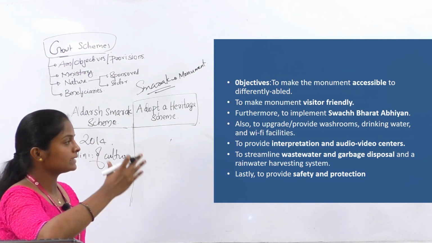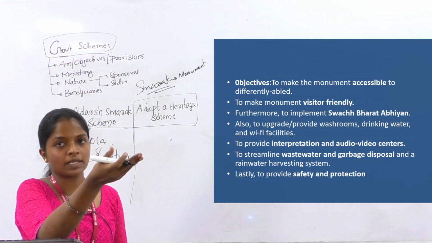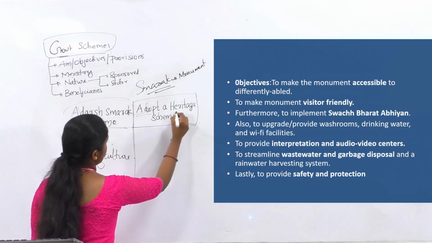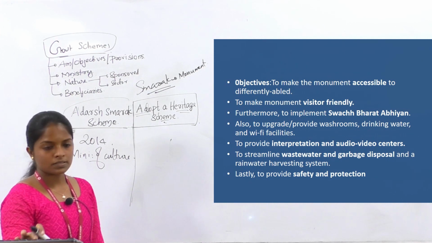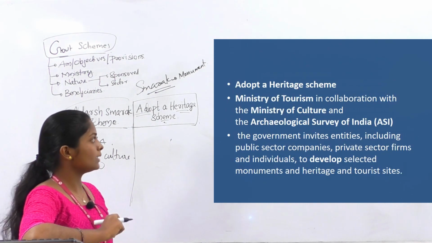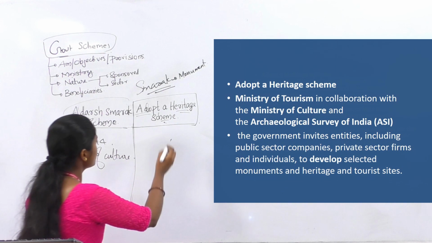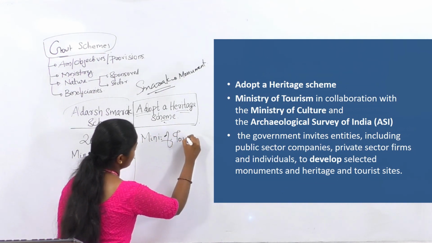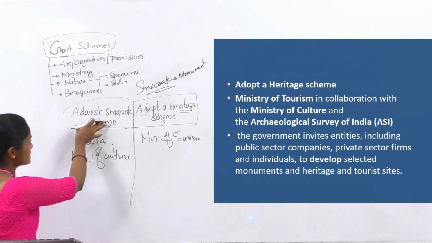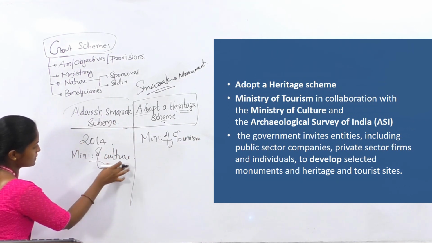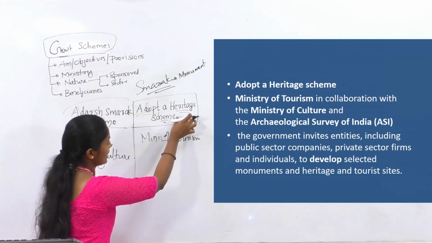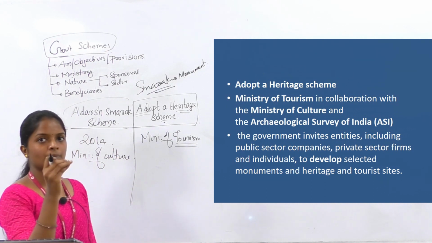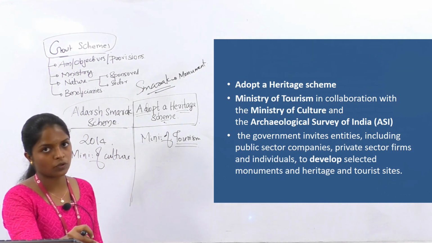So we can compare this Adarsh Smarak scheme with another scheme named Adopt a Heritage Scheme. This Adopt a Heritage Scheme is an initiative of the Ministry of Tourism. Here, in the Adarsh Smarak scheme the ministry involved is the Ministry of Culture, but in the case of Adopt a Heritage Scheme, the main ministry is the Ministry of Tourism in collaboration with the Ministry of Culture and the Archaeological Survey of India.